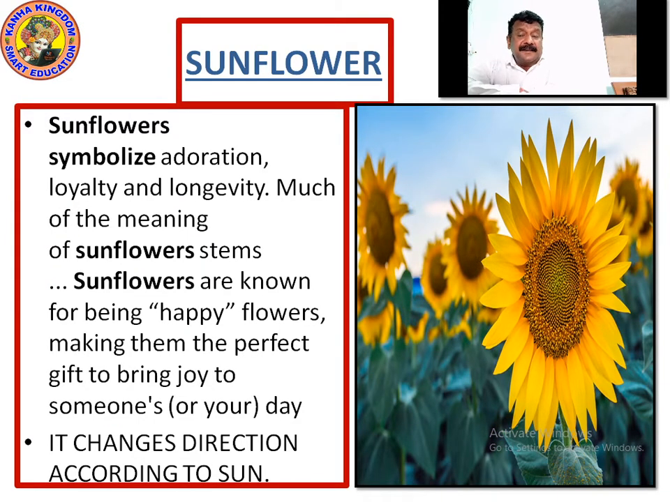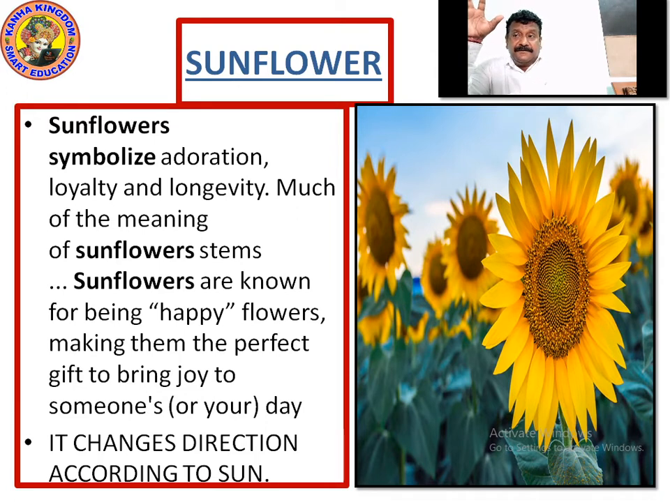Now let's look at sunflower. Sunflower, everybody knows from the starting, when you come to your UKG, it has been shown that this is the sunflower, right? But let's know about the features now. Let's know it properly. Sunflowers symbolize adoration, loyalty, longevity. Much of the meaning of the sunflower: the stems are the straight ones. It always stands straight with the flower, right?